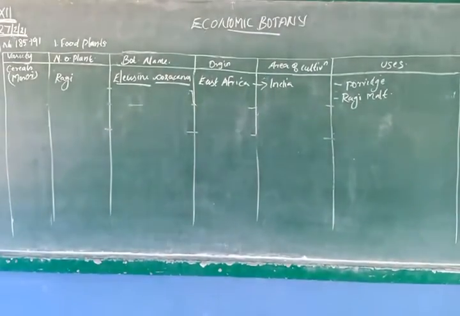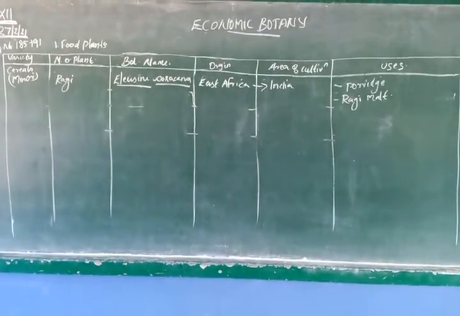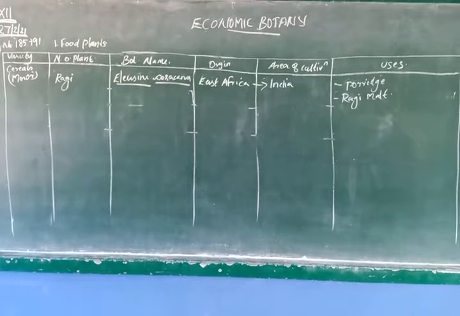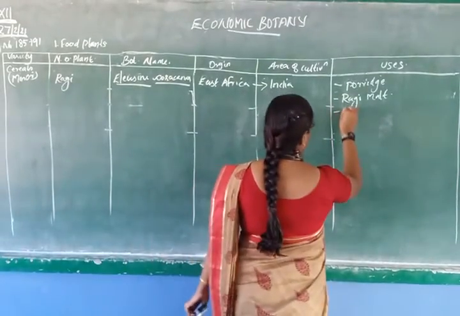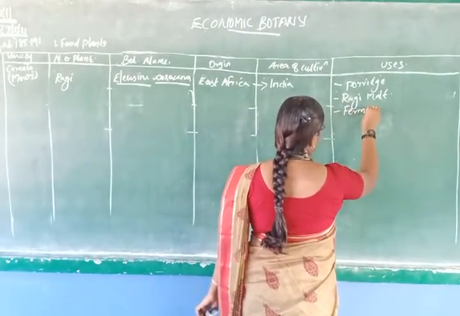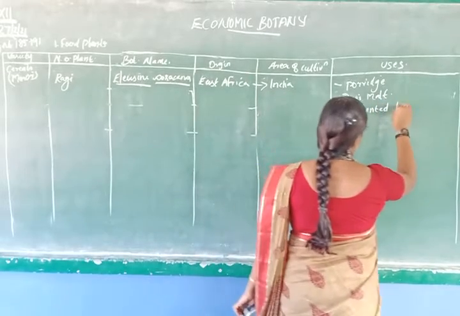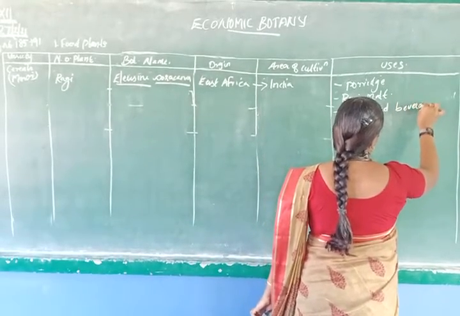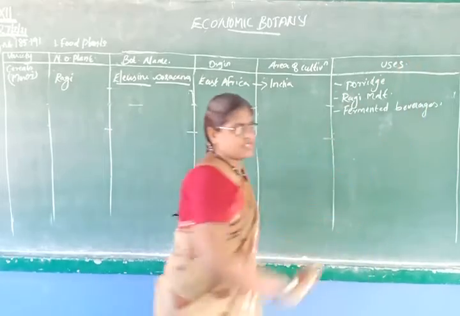We will use ragi malt as a drink. Then also we will use ragi for fermented beverages.